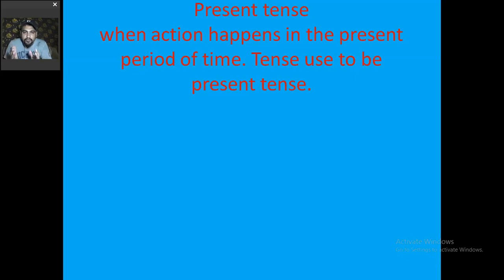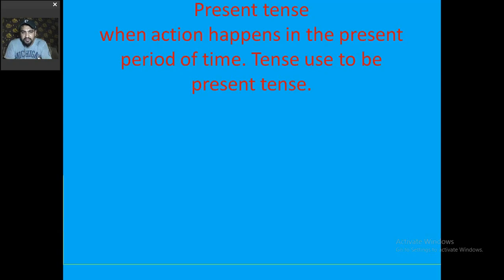Now talking about the present tense, one thing should be clear to you: whatever is going on right at the moment, or right at the present time, then the tense for such a period of time would be the present tense. We need to know that.